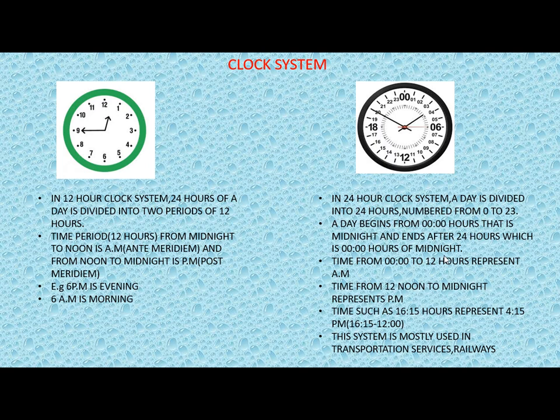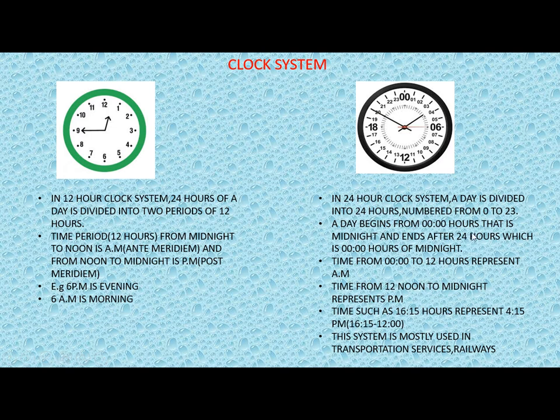Then time from 0 to 12 hours represents AM, so here we have 0 to 12 up to here. And time from 12 noon to midnight, from here 12 to 00, represents PM.